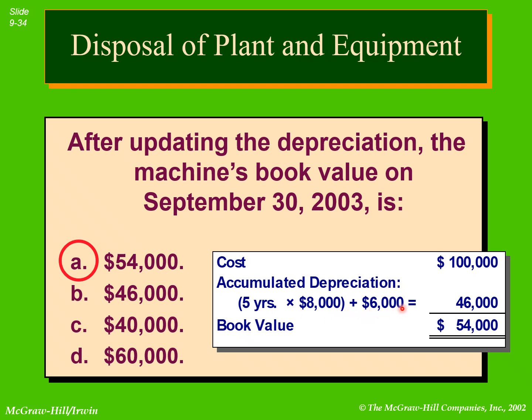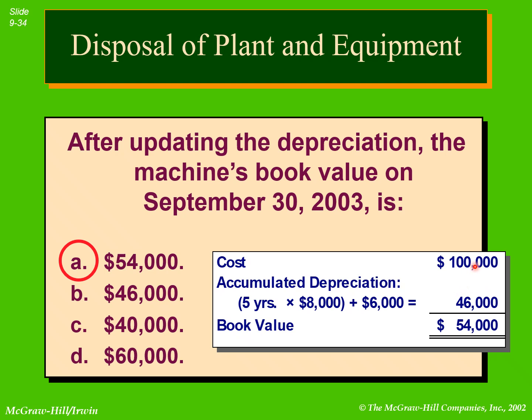And the 6th year, 2003. It was purchased on 1st January 1998, so 1998, 1999, 2000, 2001, 2002, the complete 5 years. And in 2003, that is the 6th year, 9 months have been used. So the 9 months depreciation is 6,000. So 8,000 into 5, 40,000, plus 6,000, that is 46,000. It means when the asset is disposed of, when the asset is sold, the accumulated depreciation balance was $46,000.